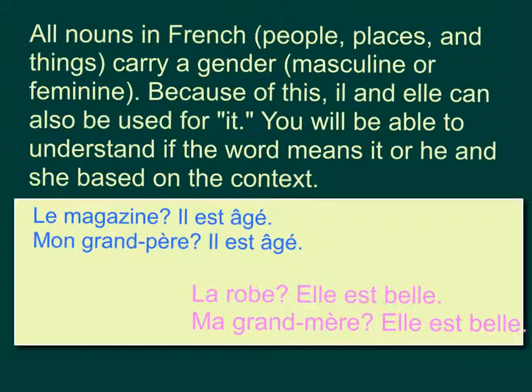And just like in the feminine as well, if we're talking about the dress, la robe, the word for dress, la robe, is feminine in French, and so we can say, elle est belle. It is beautiful. Elle doesn't mean she here because it's referring to the dress. But elle can refer to a person. Ma grand-mère, elle est belle. Here it means she because we're talking about a person.